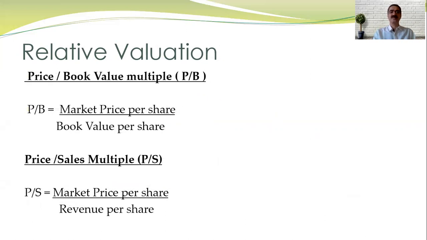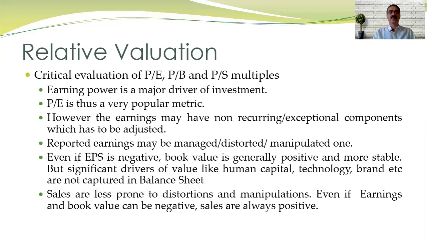Another is price upon book value, so market price per share upon book value per share, then market price per share upon revenue per share. So critical evaluation, if you look at P/E, P/B and P/S multiples, and compare these three, earning power is the major driver of investment. P/E is just a very popular metric, so mostly people are using the P/E multiple. However, earnings may have non-recurring exceptional components which have to be adjusted. For example, non-operating income or non-operating expenses or some amortization of goodwill. So that you have to reduce.